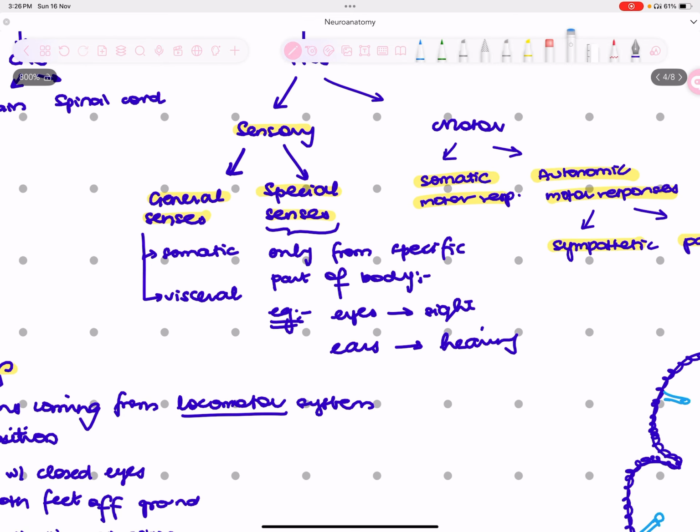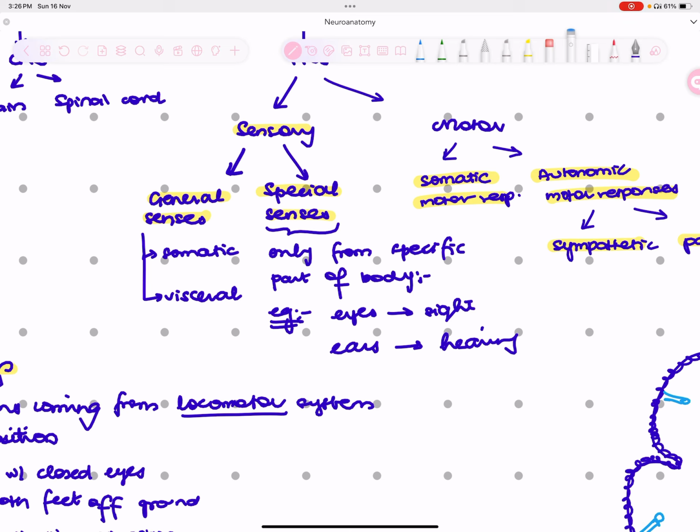And now general senses, in that all the other senses come. For example, touch. Now you can touch with the help of your finger, you can also touch with the help of your foot, you can also touch with the help of your tongue, right? But you can only taste with the tongue, right? So taste is a special sense, but touch is a general sense, right? I hope that's now clear.